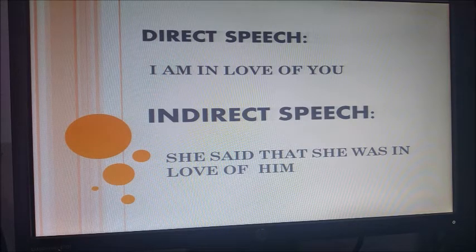In this case, I am in love of you. Now, imagine that Sofia says, I am in love of you, Juanito, and I am in that room, okay? And on the other side of the door, there's another boy who says, oh, she said that she was in love of him.